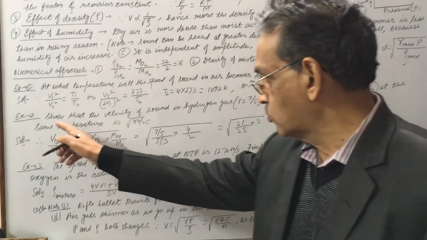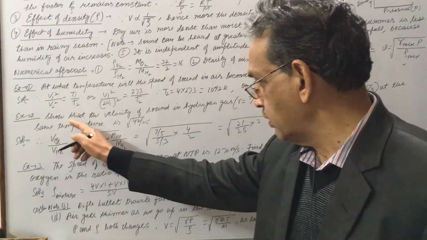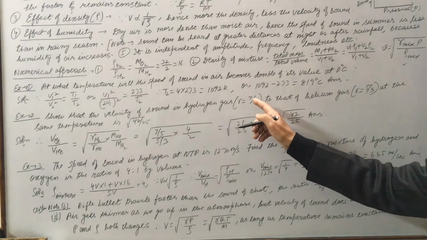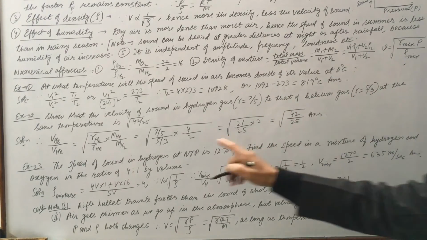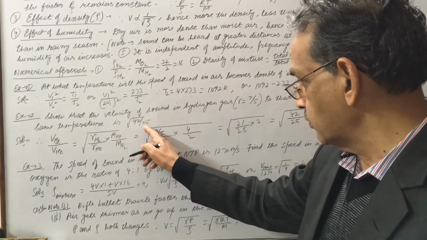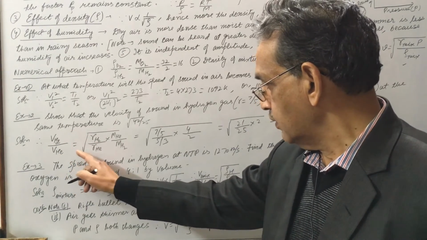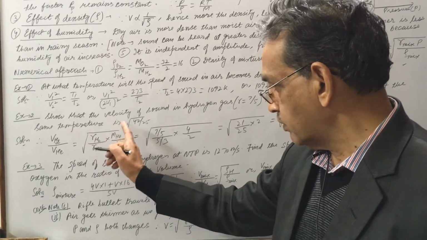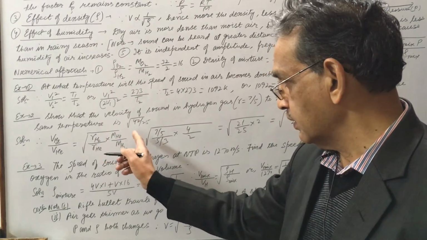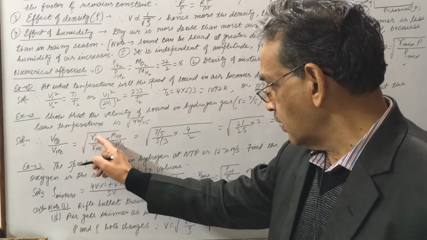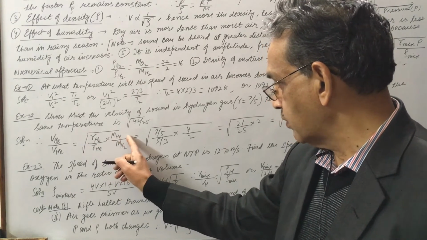Now example number 2. This came in Advanced objective in the past. Show that the ratio of velocity of sound in hydrogen gas, gamma 7 by 5, to that of helium gas, gamma 5 by 3, at the same temperature is under root 42 by 25. Now velocity of hydrogen by velocity of helium, you know it is under root gamma RT by M. T is the same, so it cancels. We are comparing, so we remove T, and gas constant R is also removed. So the formula left is gamma hydrogen by molecular weight of hydrogen over gamma helium by molecular weight of helium.